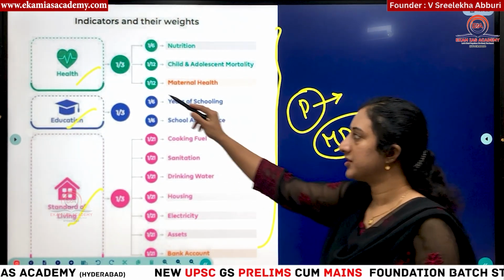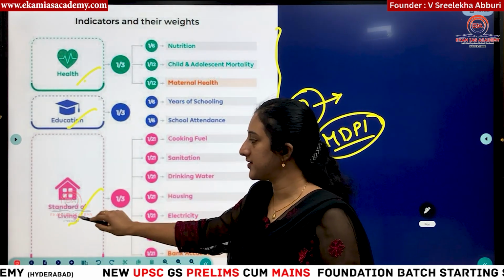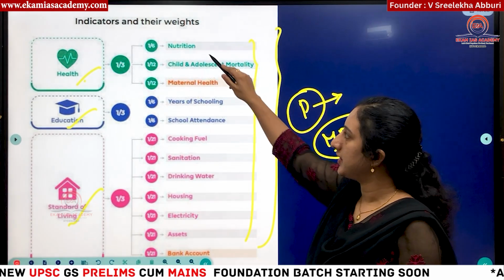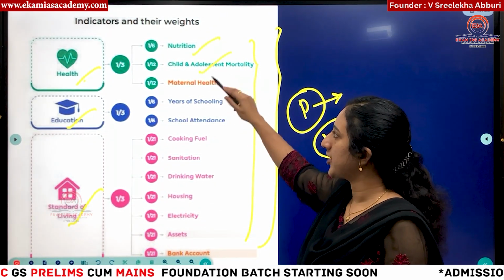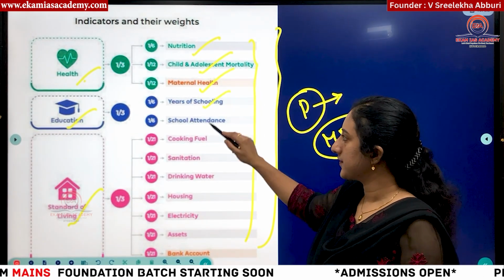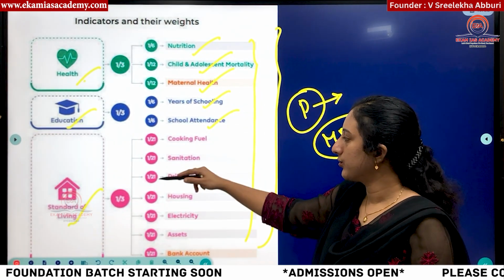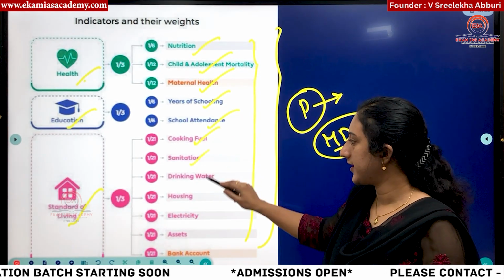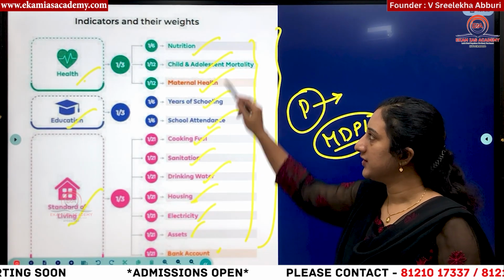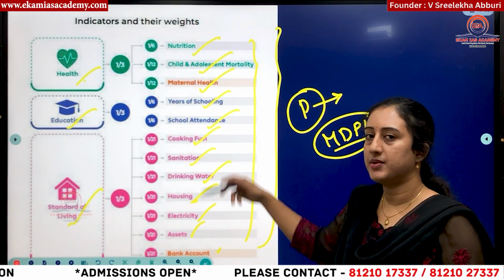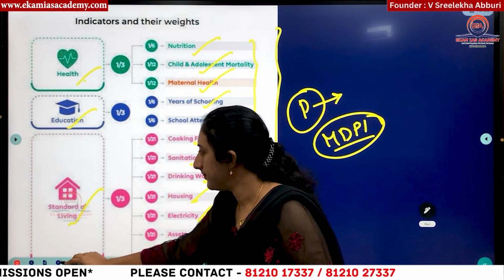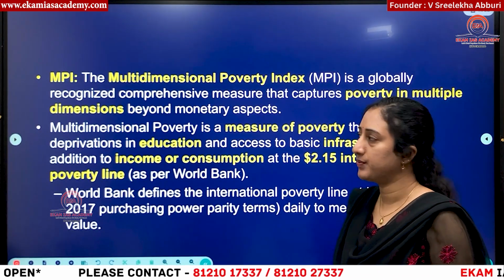So it is relying on these three parameters: health, education, and standard of living, which are again divided into a number of sub-parameters. You can see here, health is divided into nutrition, child and adolescent mortality, maternal health; and education into years of schooling and school attendance. And you can see standard of living: cooking fuel, sanitation, drinking water, housing, electricity, assets, and bank account. In this way, if you remember any of these sub-parameters, you can write related schemes in the measures suggested.